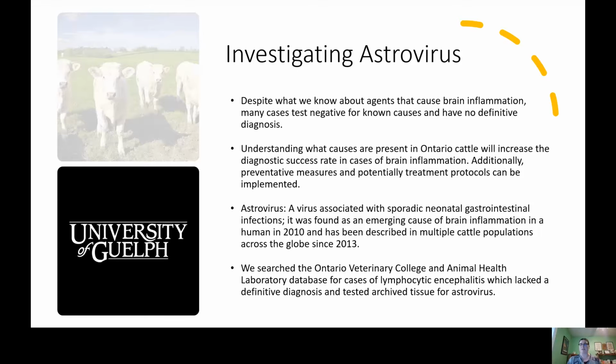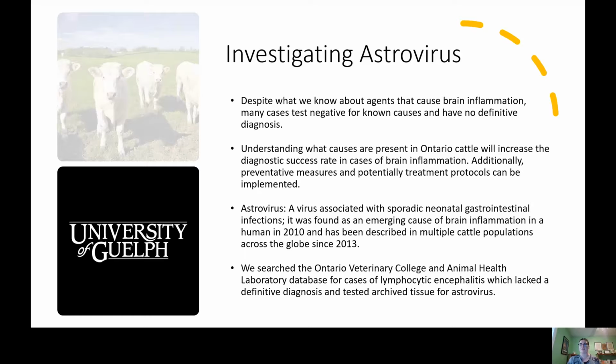One novel agent recently described in cases of brain inflammation is Astrovirus. This virus has been associated for years with sporadic intestinal disease in young animals. More recently, this virus was found as an emerging cause of brain inflammation in humans. And since then, the bovine strain has been demonstrated in various cattle populations around the globe, including Ontario. For our study, we wanted to investigate the role of astrovirus in inflammatory brain disease here in Ontario cattle.